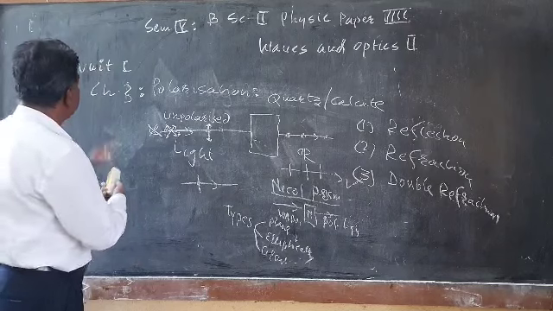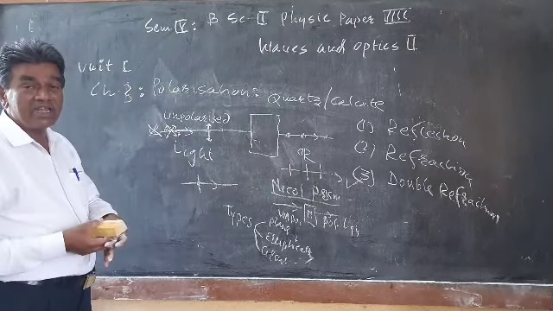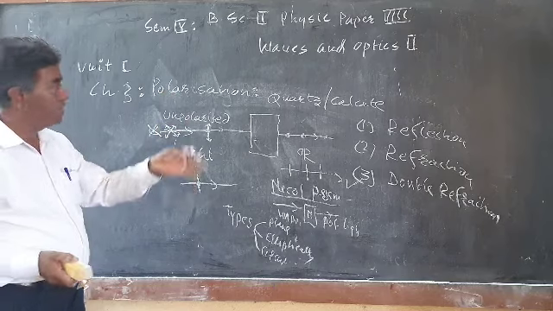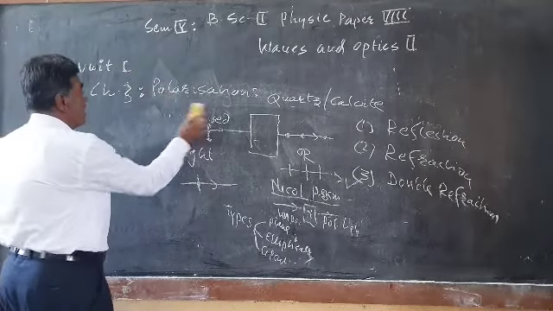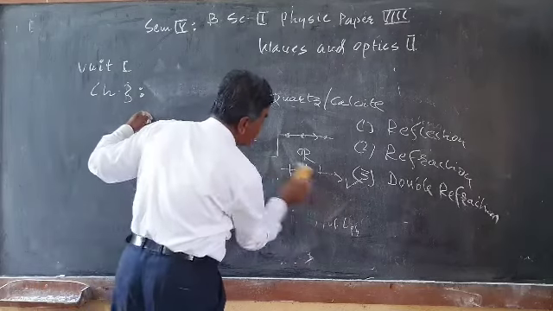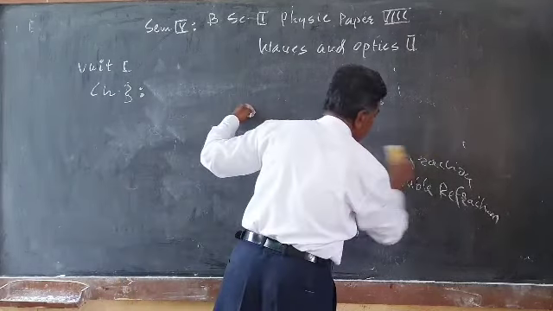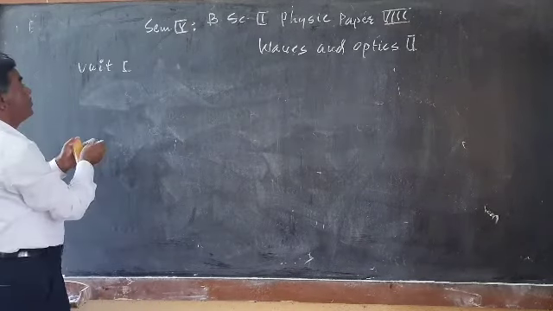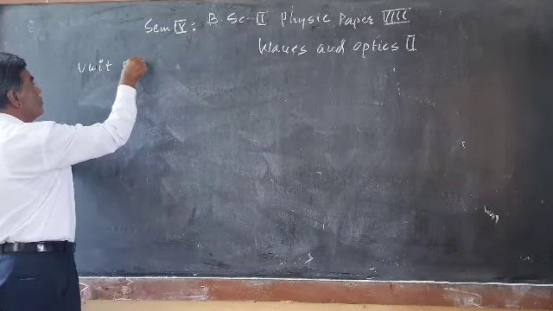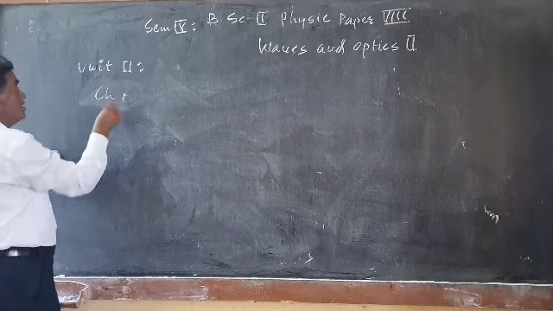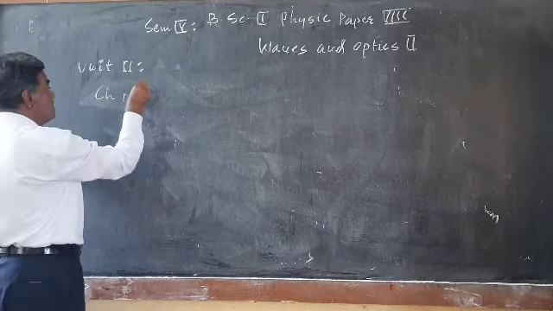So this is unit number 1. In unit number 1 there are 3 chapters that we are going to study: cardinal points, resolving power and polarization. Now unit number 2 consists of 2 chapters. In unit number 2, the chapter number 1 that we are going to study is interference.